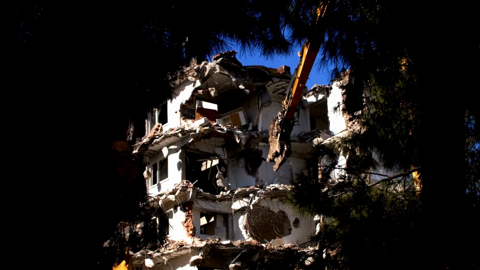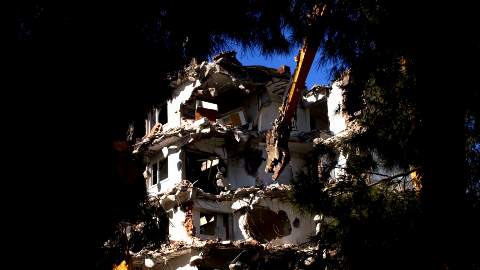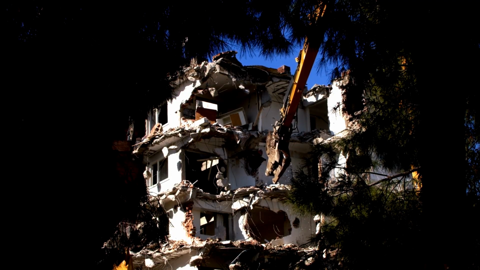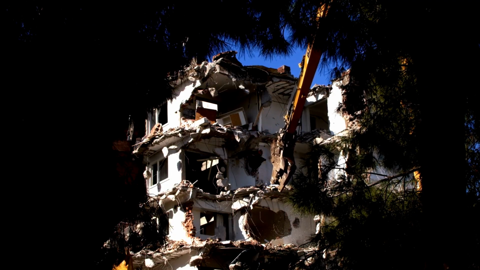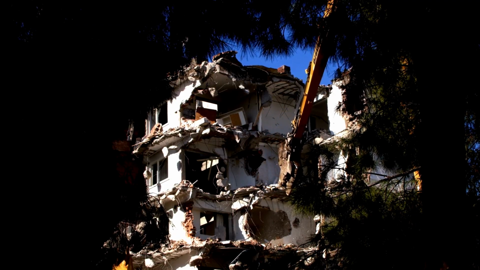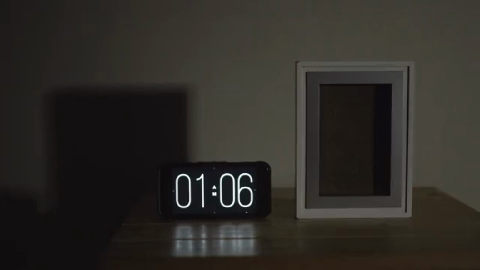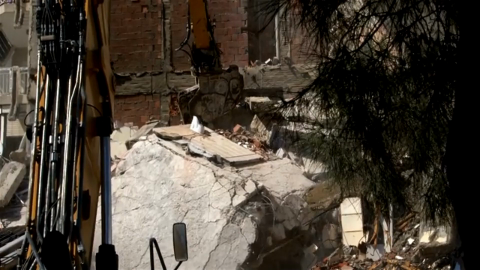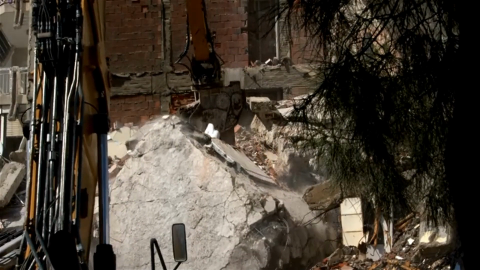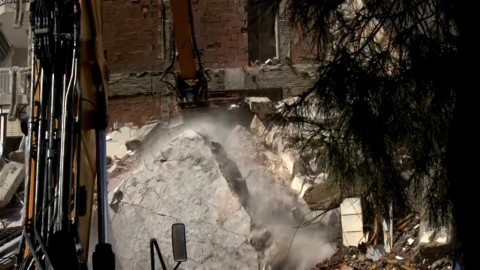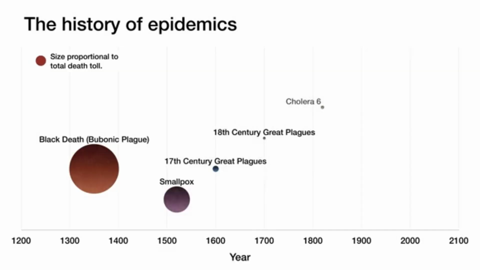Number 8. The 1995 Kobe earthquake. On January 17, 1995, a magnitude 6.9 earthquake struck Kobe, causing widespread damage and over 6,000 injuries. The earthquake occurred at 5:46 a.m. local time, which is generally considered to be the worst time for an earthquake to strike, as people were caught off guard and unprepared. Many of the city's older buildings were not built to withstand earthquakes, and thousands collapsed, causing the deaths of over 6,000 people. The total damage caused by the earthquake was estimated to be $100 billion, making it the most expensive natural disaster in Japan's history at the time.